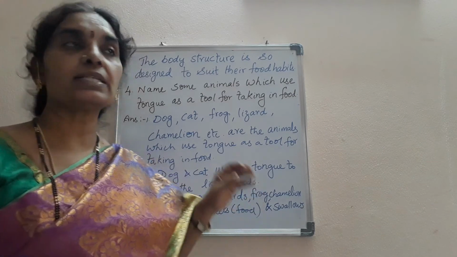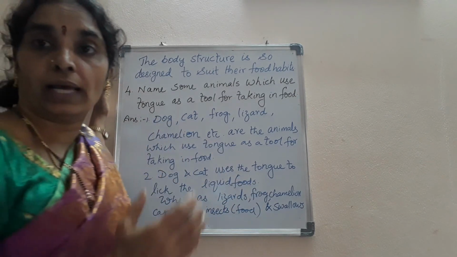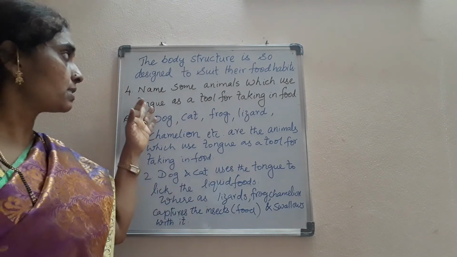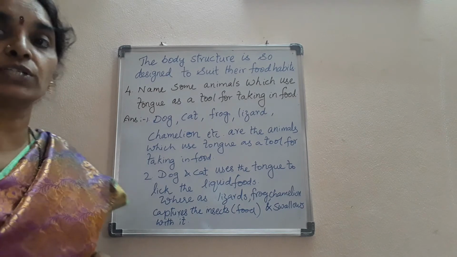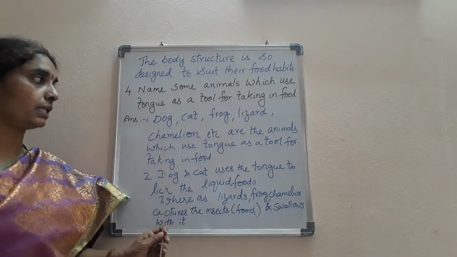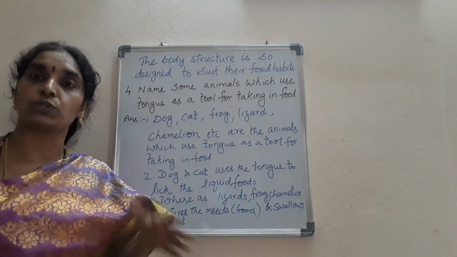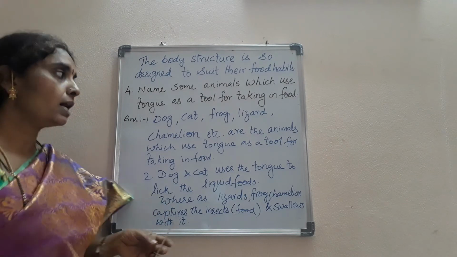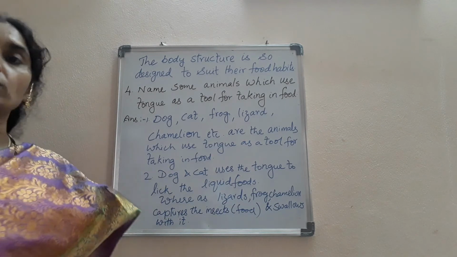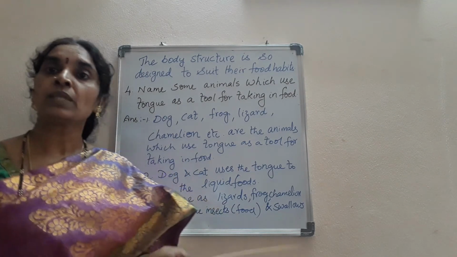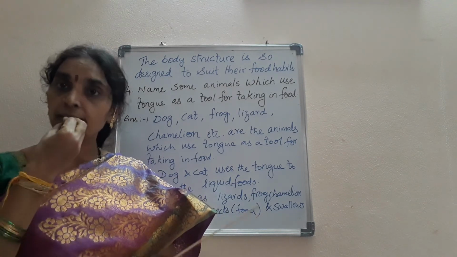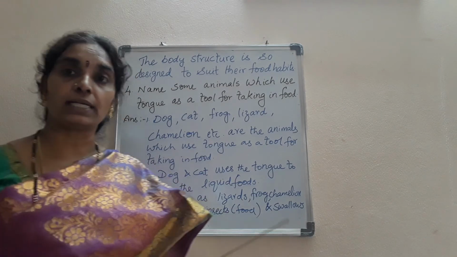See here, children, in the previous question, the body structure of hen and dog differs to suit their food habits. So the next question is about the animals which use the tongue in taking their food. Dog, cat, frog, lizard, chameleon and other animals use the tongue for taking their food. This tongue is used by these animals in different manners. Dog and cat use the tongue to lick liquid food, whereas chameleons, lizards and frogs capture the insects or the food that they eat with the tongue. Okay, children, so that is the answer for this question.